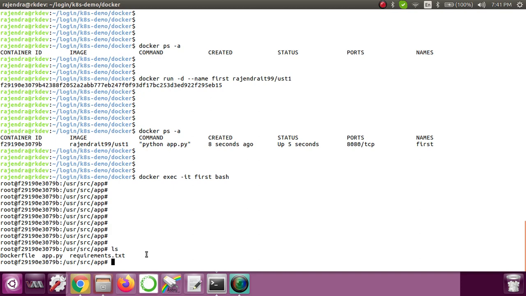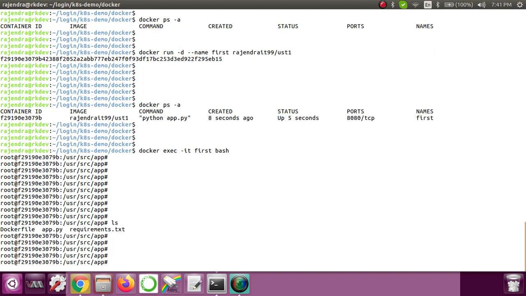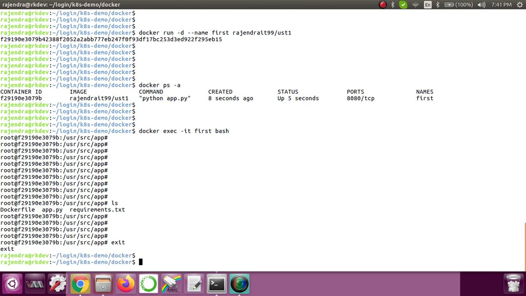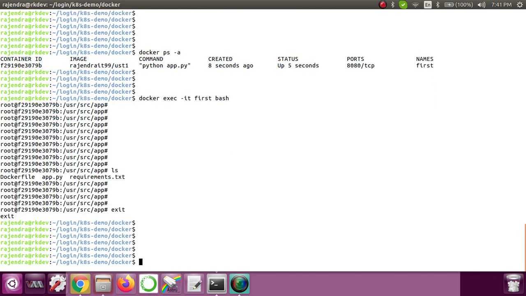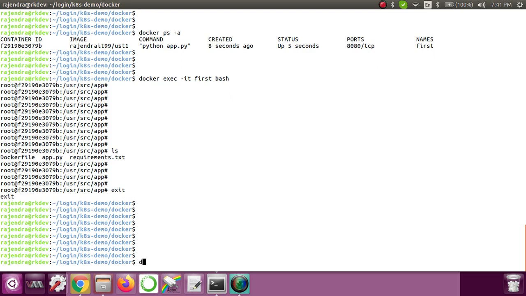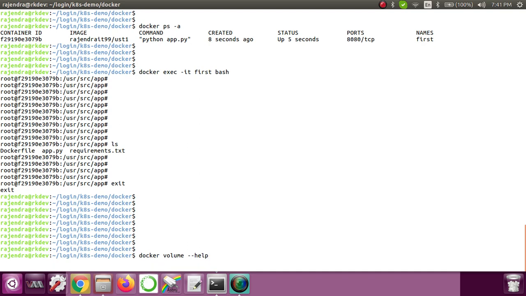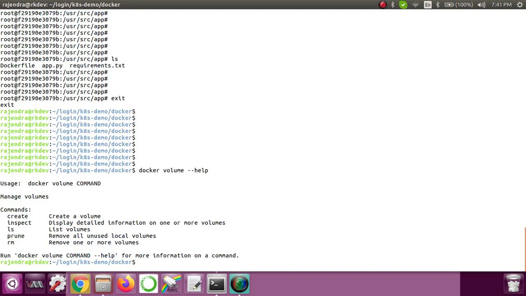Now let's go one by one. I'll first exit out of this container. First let's see how we can create a volume and what the requirements are to create that volume. We have a command called docker volume, and inside that we have a lot of functions. With the help of the help parameter, let's see what options we have to play around with the volumes.